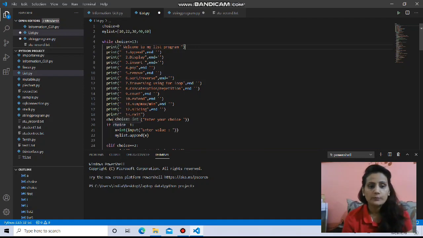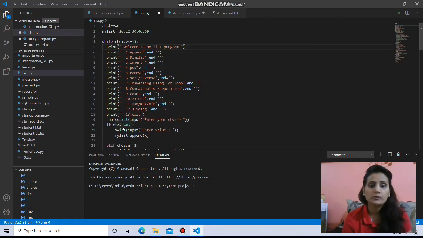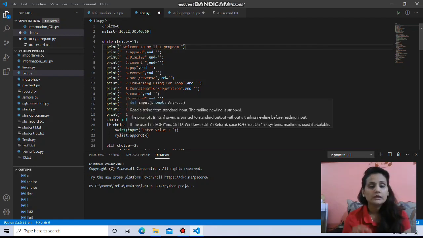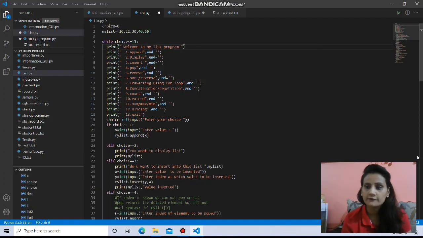Now the program will be interacting with the user like this. Enter your choice. The program will ask the user for a choice, and the list is provided from 1 to 12. In case the user gives 1, your program will go to the section that is if choice is equal to 1. It means first these two lines will be executed, and if the choice is 2, the program is going to go further to the choice number 2 where if else. So here you are going to learn if else also along with this. So let's start with the choices.